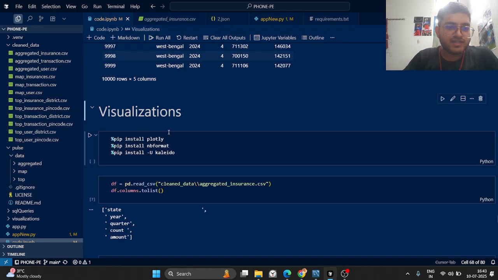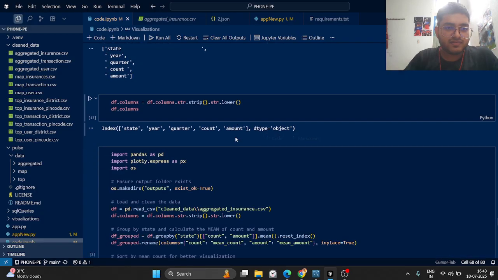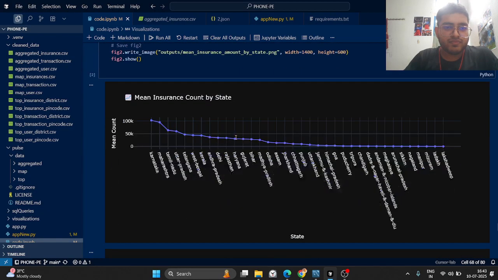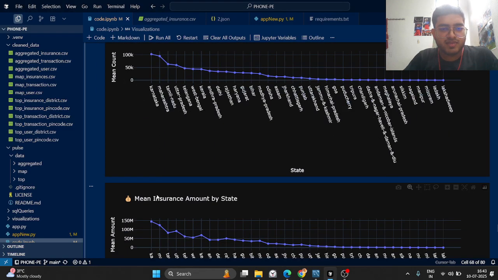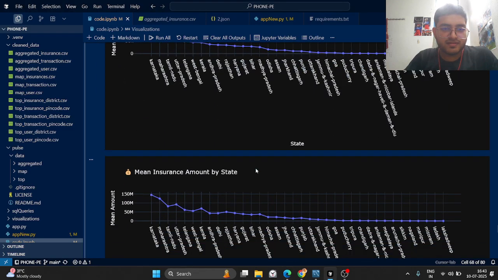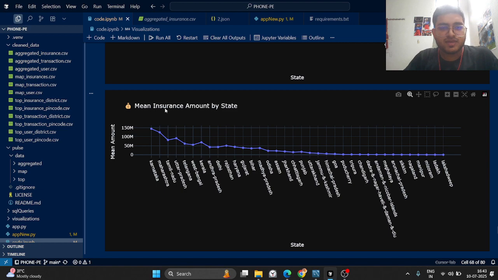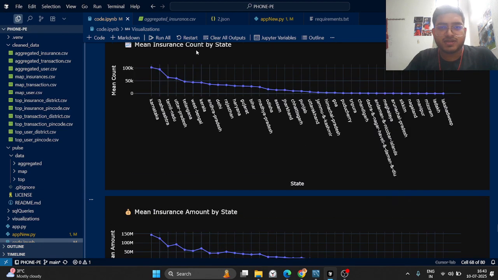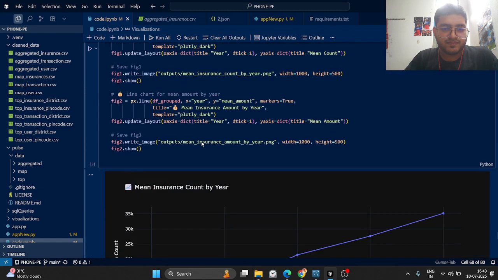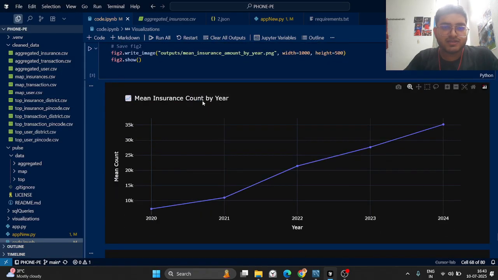After that I went for visualizations. So this was the mean insurance count by state. The states are kept in descending order, and this is the mean insurance amount by state. This is mean insurance amount, and this is mean insurance count, and this is mean insurance count by the year.